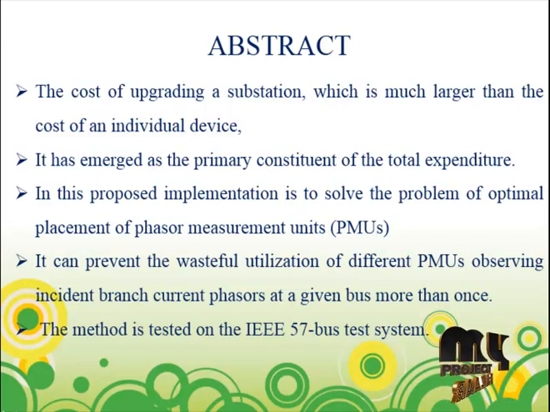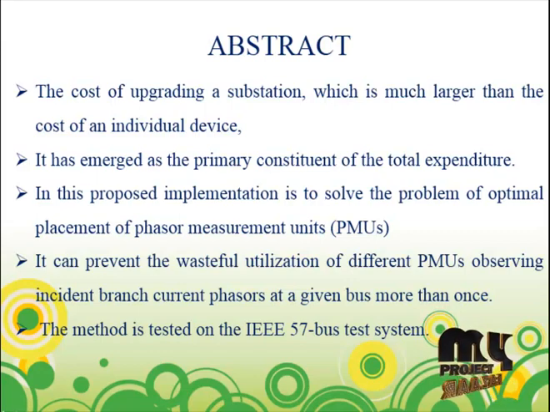The cost of upgrading a substation, which is much larger than the cost of an individual device, has emerged as the primary constituent of the total expenditure. Under such circumstances, the optimal phasor measurement unit placement formulation needs to consider not only the number of devices that must be placed at the substations, but also the number of substations that must be upgraded to support those devices.